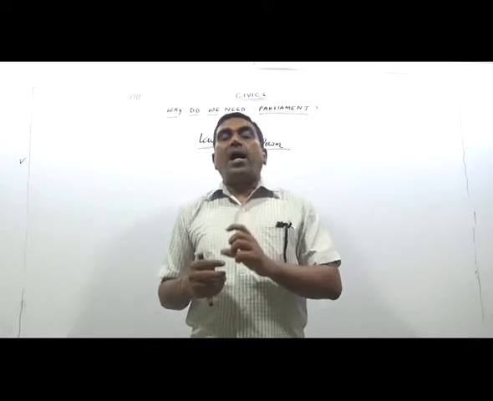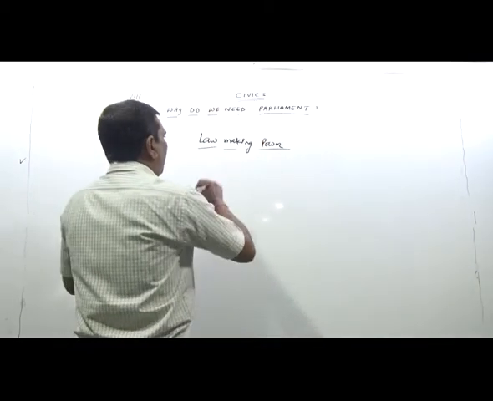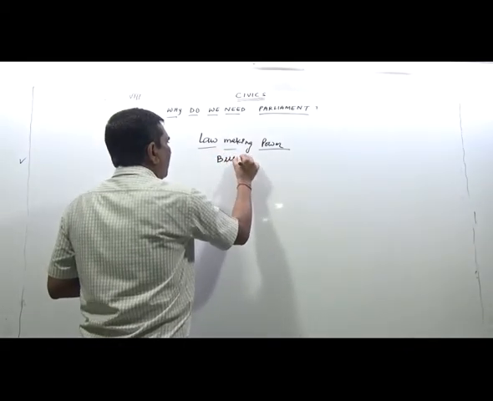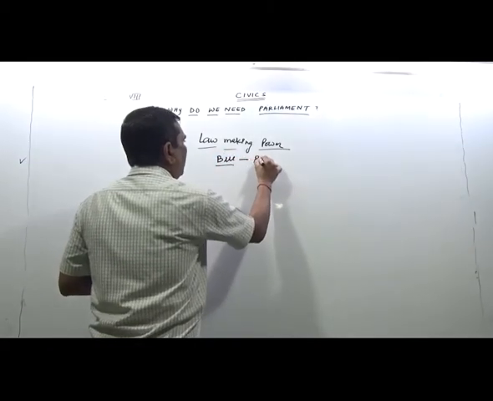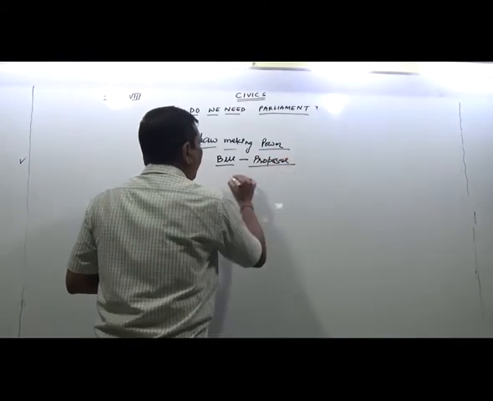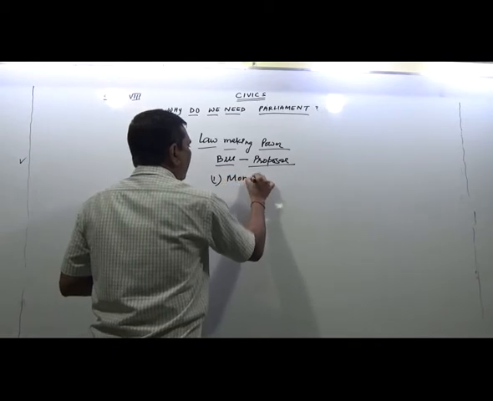Bill is the proposal. It is a proposal given. It can be divided into two parts.